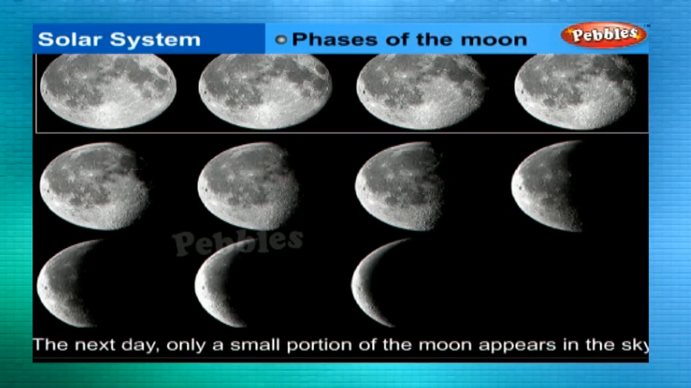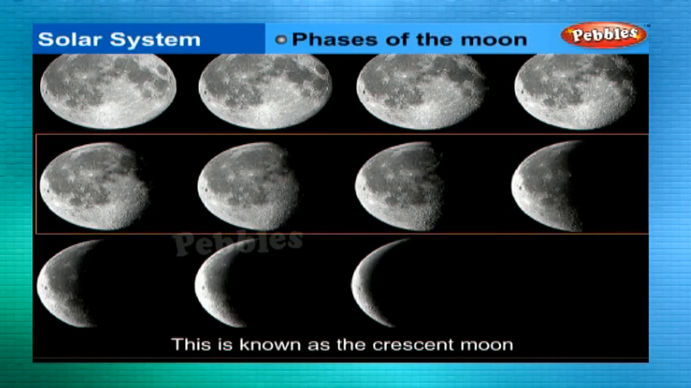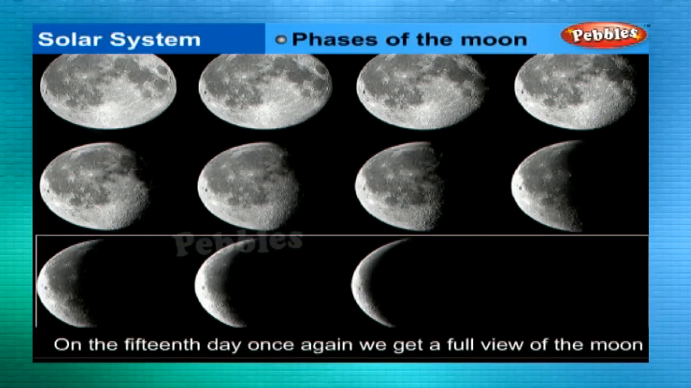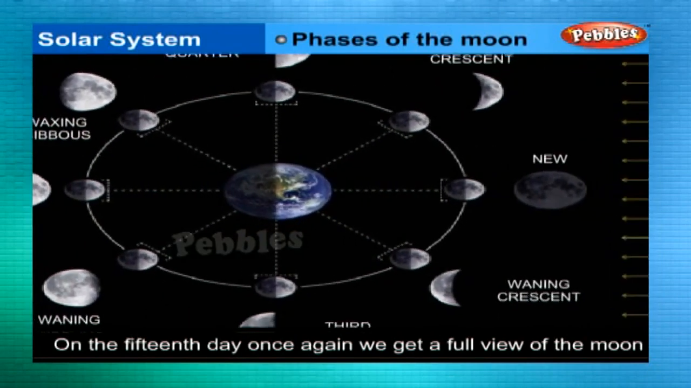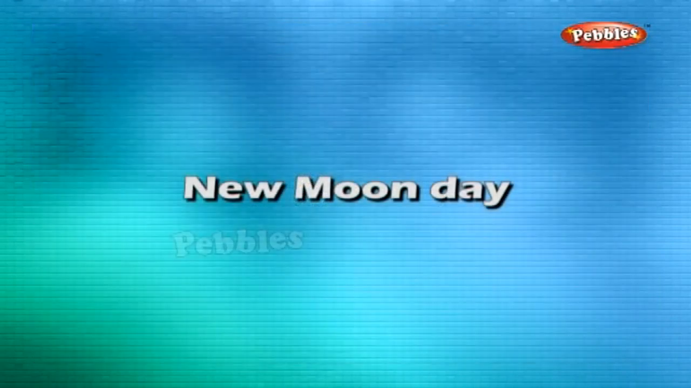The next day, only a small portion of the moon appears in the sky. This is known as the crescent moon. Then again, the moon grows larger every day. On the 15th day, once again, we are able to have a full view of the moon. The various shapes of the bright part of the moon, as seen during a month, are called phases of the moon. New moon day.